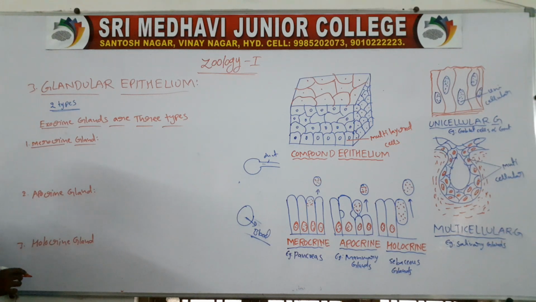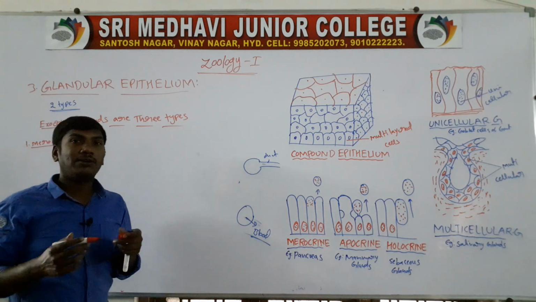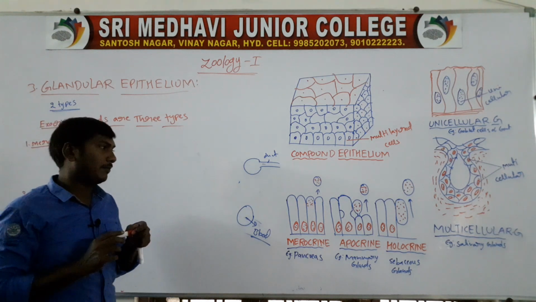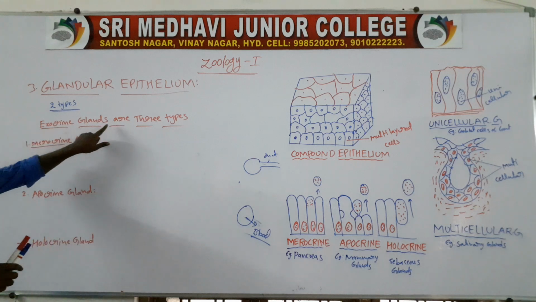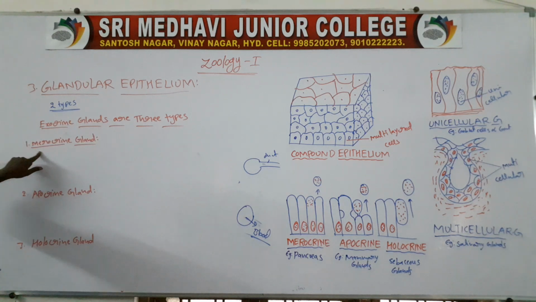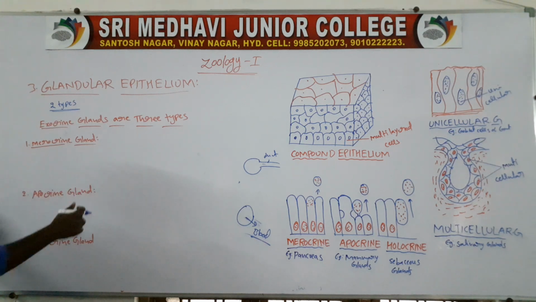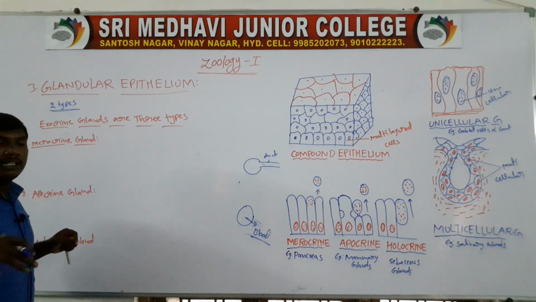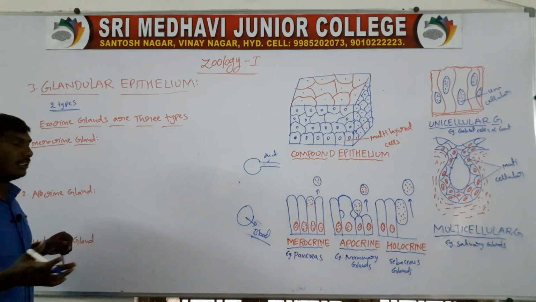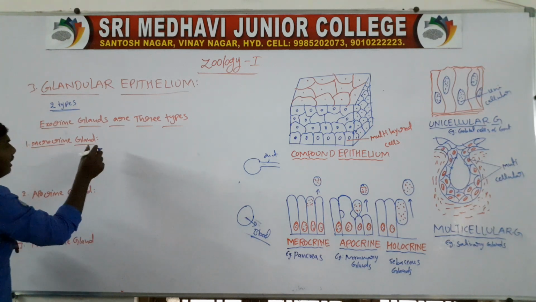The apocrine gland and holocrine gland are very important for 2 marks. So the exocrine glands are three types. First one, the merocrine gland. Second one, apocrine gland. Third one, holocrine gland. First one, merocrine gland means these release secretions from the cell granules.